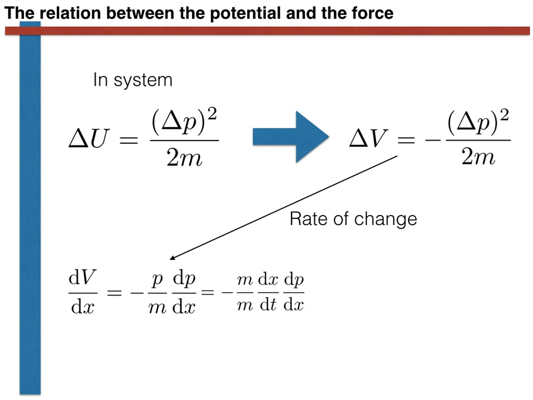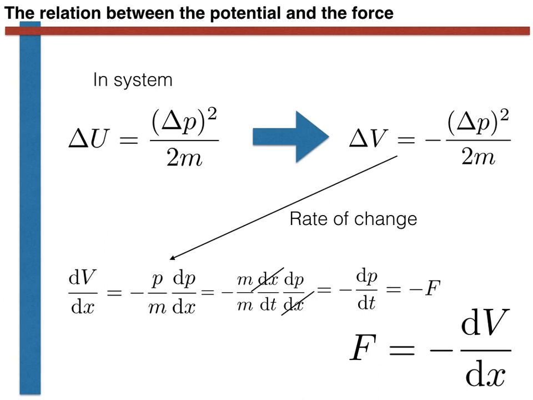In this expression, the m's cancel, as do the factors of dx in the numerator and denominator. We are thus left with minus dP by dt, which is just minus the force. We thus arrive at the following expression. Force is equal to minus the first derivative of the potential with respect to position.